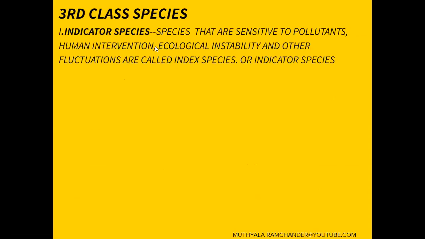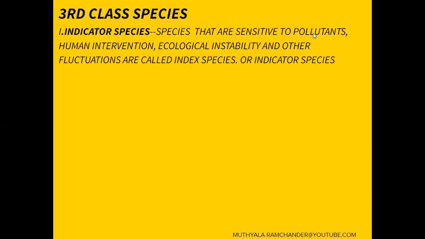is divided into types. One is indicator species. Species that are sensitive to pollution, human intervention, geological or ecological sustainability, and other fluctuations are called index species or indicator species. These species mainly help human beings. They indicate that the pollution will change. So plants give a message to the people.